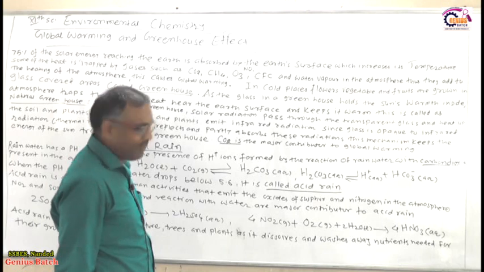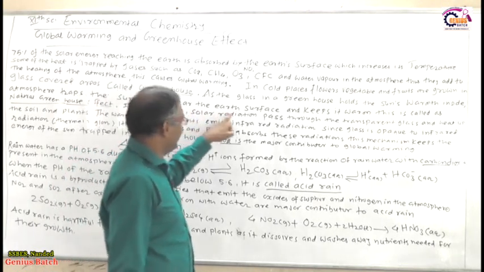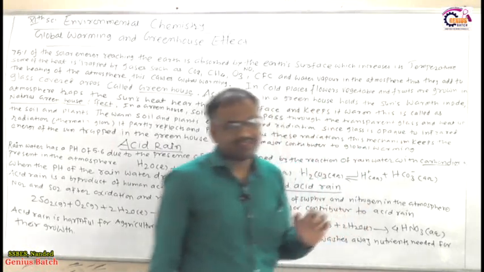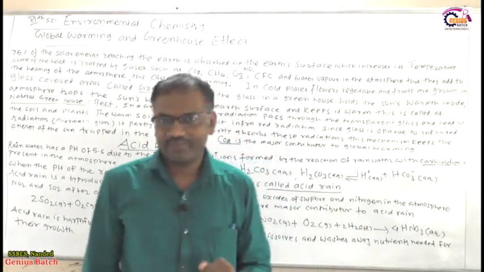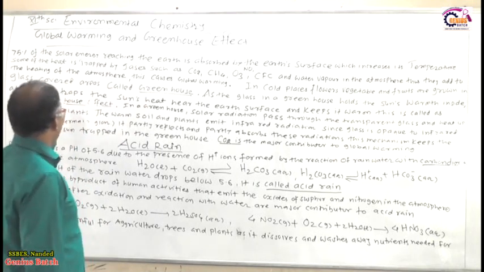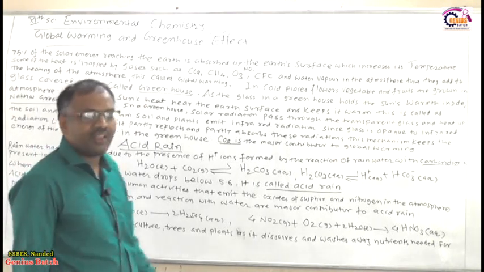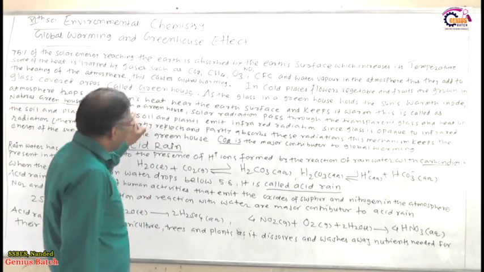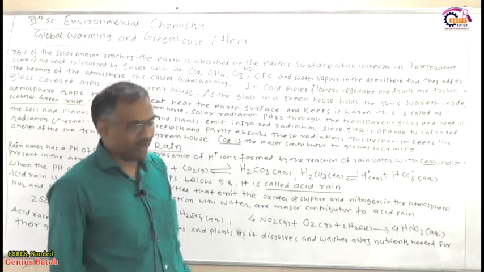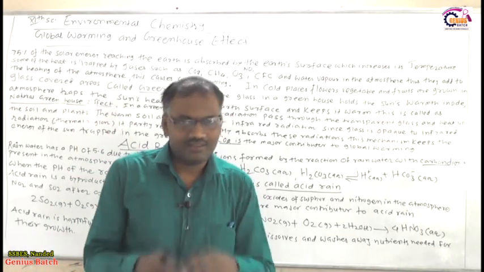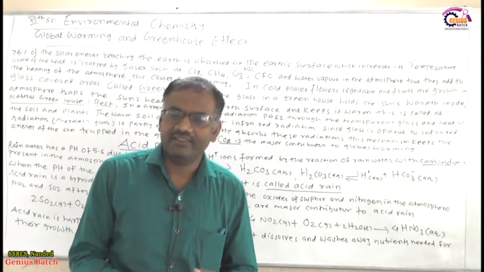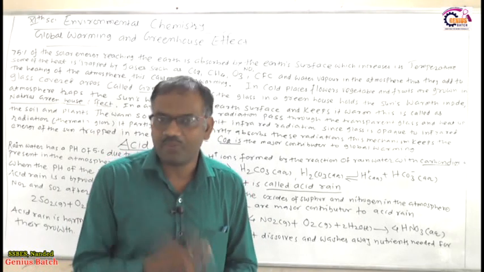The atmosphere traps the sun's heat near the earth's surface and keeps it warm, which is called the greenhouse effect. Right, okay. So this is regarding global warming and the greenhouse effect. Now, in a greenhouse, solar radiation passes through the transparent glass. Whatever glass we have taken, that glass is transparent.